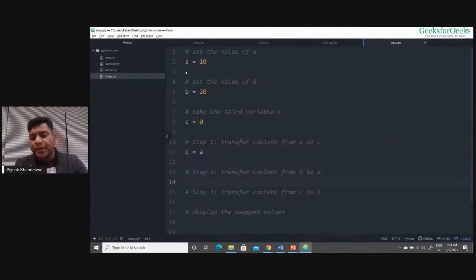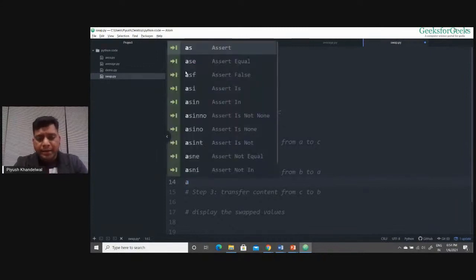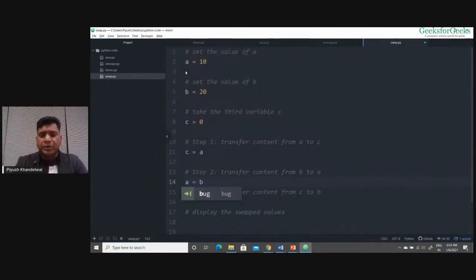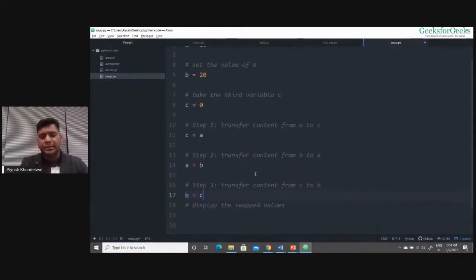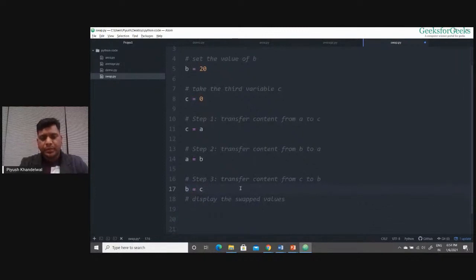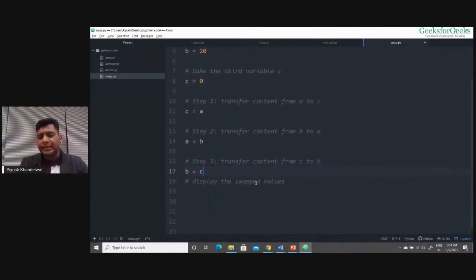Transfer the content from B to A, we need to write A equals B, because the value from the right side will be transferred to the variable on the left side. Okay. Transfer the content from C to B. So we need to write B equals C. Hope you get this. So B equals C.